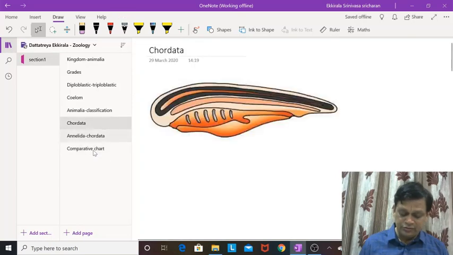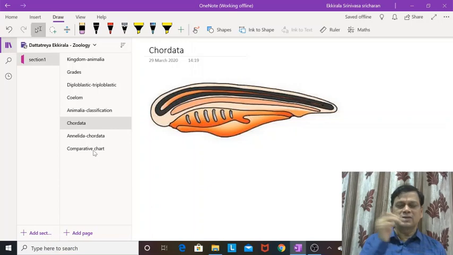Now coming to Chordata. Because for Annelida, Arthropoda, and chordata in general, we have gone through a comparative chart, and examples and other things, once you go through them. Annelida has Nereis, Pheretima and Hirudinaria, and in Arthropoda, Apis, that is honeybee, and Bombyx, which means silkworm.